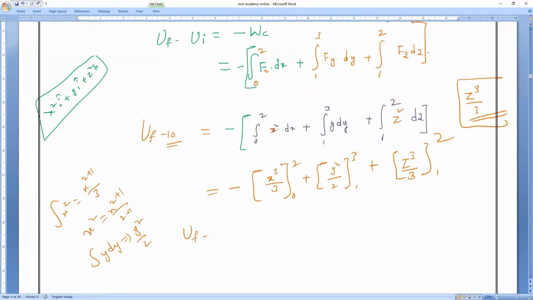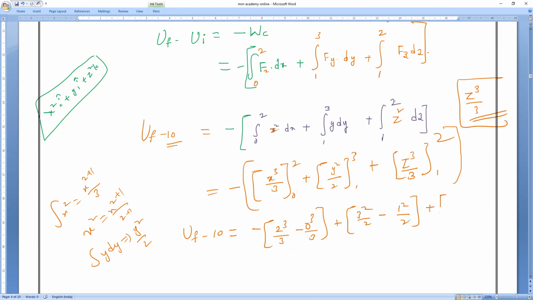Final potential energy minus initial potential is equal to minus of this one. How will it come? Speak loudly, everybody. In place of x, I will substitute 2. 2 cube minus 0, 0 means 0 only. So you can take here 3, 2 cube by 3, minus this, if you want, 0 cube by 3. Next plus this one, 3 square by 2 minus 1 square by 2. Am I writing correct?